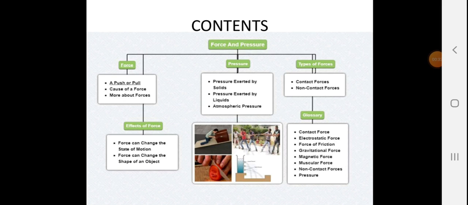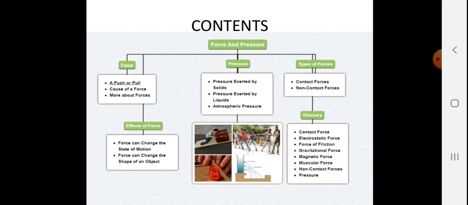Now, force and pressure. First, force is push or pull. Causes of force: push and pull. What are the effects? Force can change the state of motion, that means something can start moving and something can be stopped. Force can change the shape of an object, make it smaller, squeezed, wider or stretched. Let's talk about pressure: pressure exerted by solids, pressure exerted by liquids, and atmospheric pressure, which is surrounding the earth.